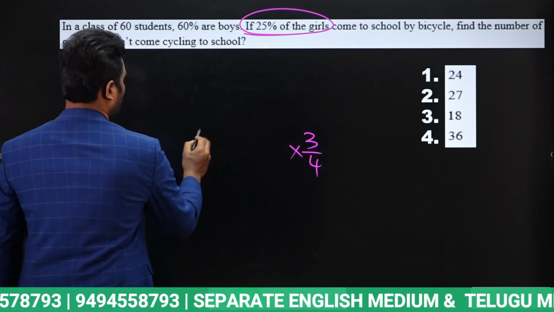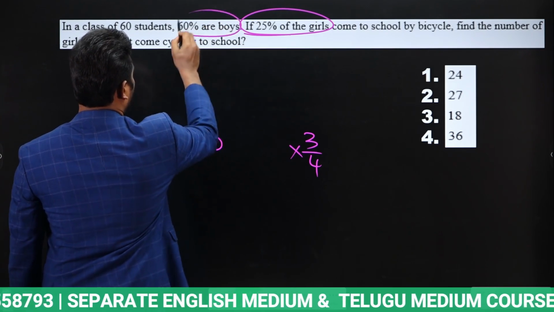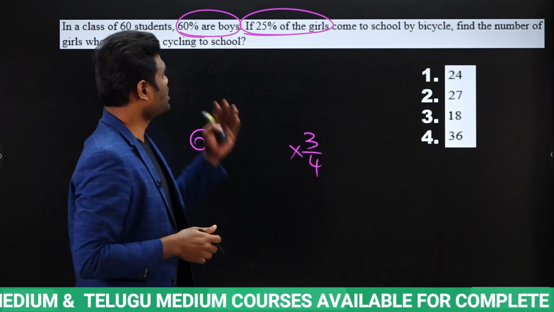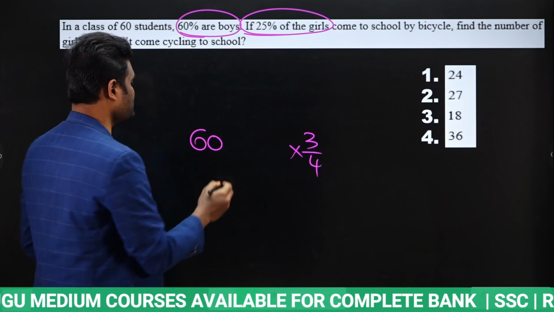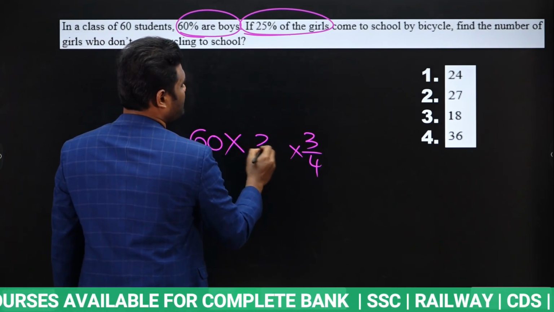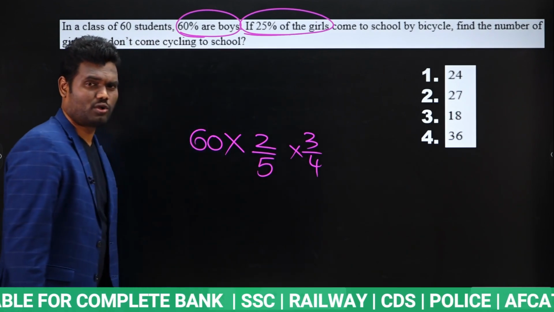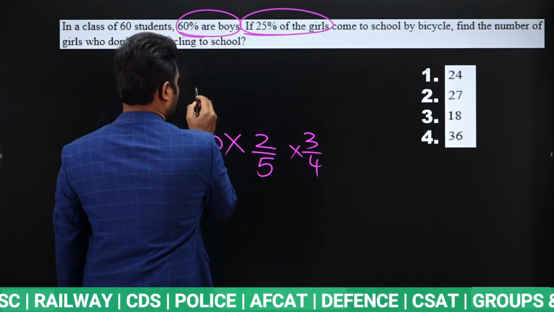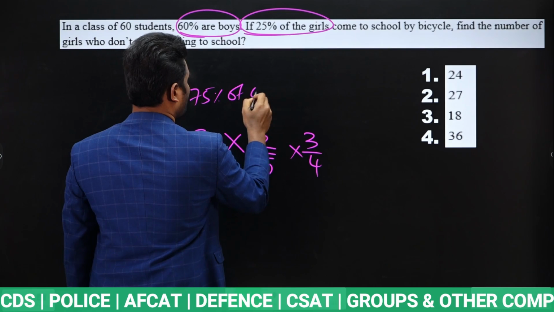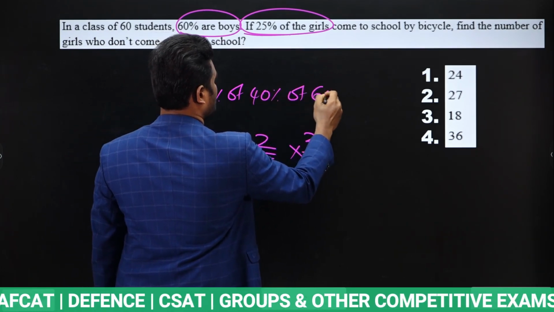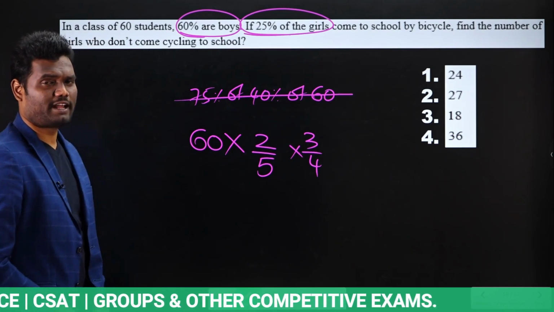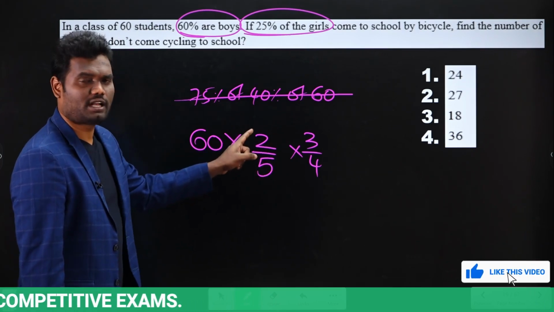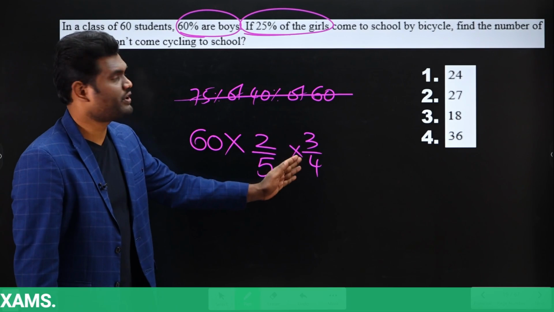And in the question it is said, out of total 60 students, 60% are boys. If 60% are boys, my question is to know about girls who are not coming by bicycle. So girls, boys 60% means girls will be 40%. Out of 60, 40% in terms of fraction, it will be 2 by 5. Yes or no? Now simply you need to calculate 75% of 40% of 60. Yes or no? Now instead of doing all this, what I have done is, total 60 students, out of 60 students, girls 40%, so girls 40%. Out of these girls, 75% of girls don't have cycle.